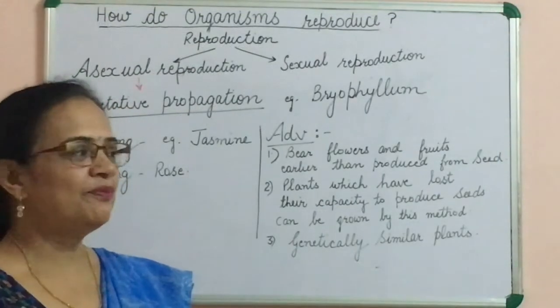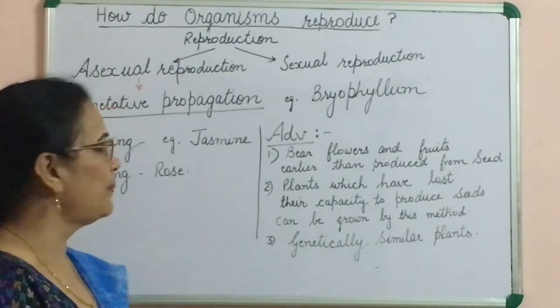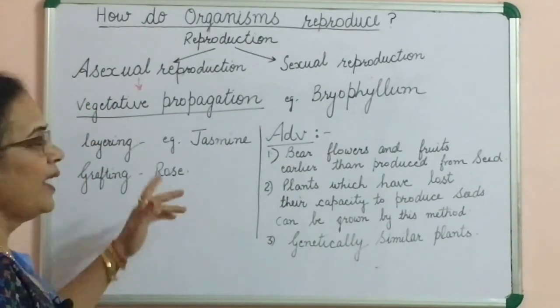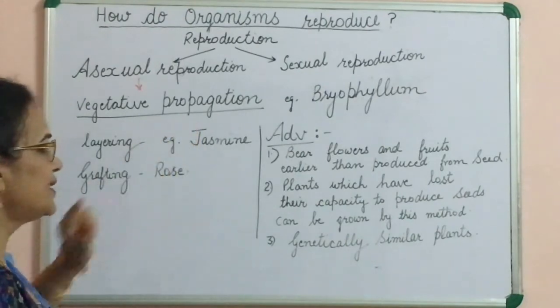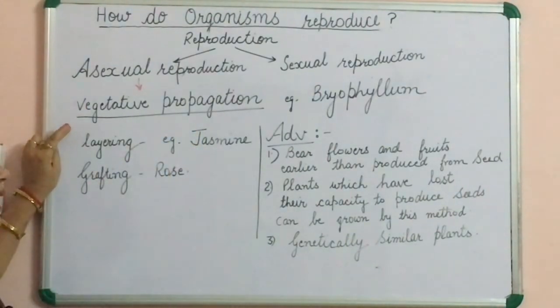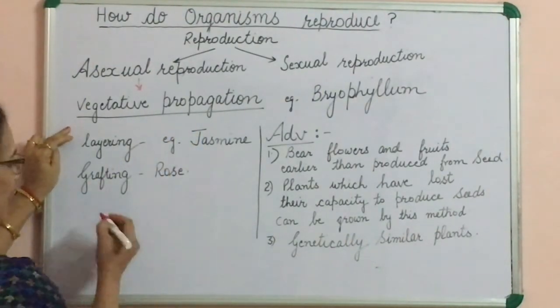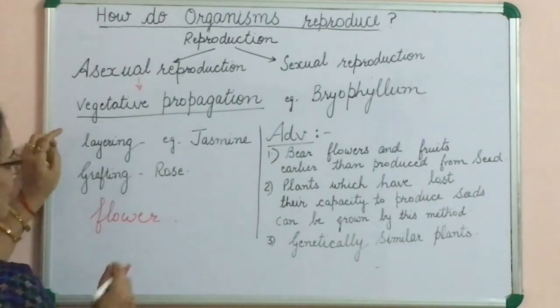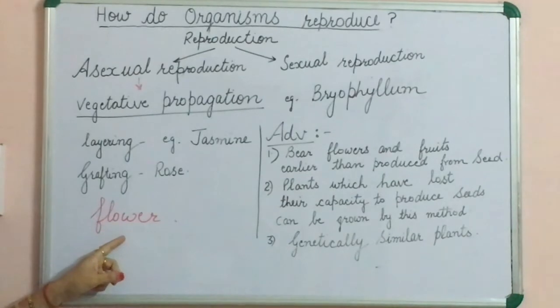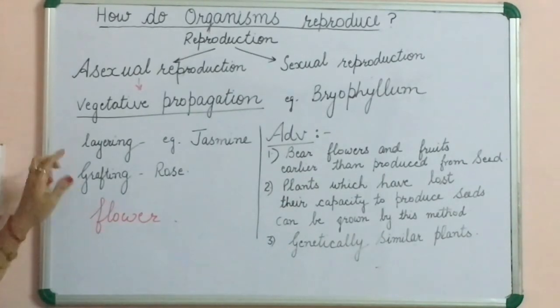In vegetative propagation, new plants originate from any other part of the plant other than the sexual part. The sexual part of the plant is the flower. Flower is the sexual part of the plant which contains male and female organ.